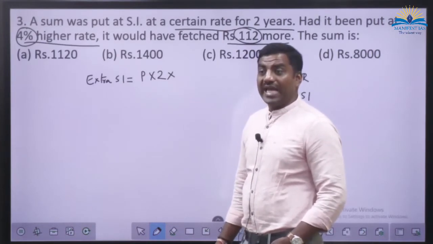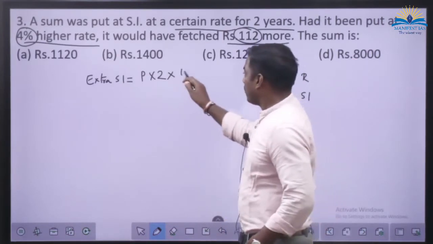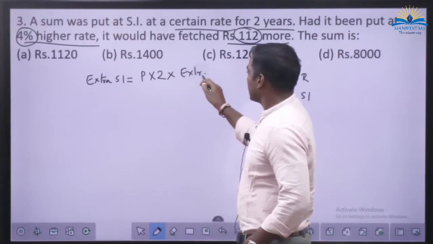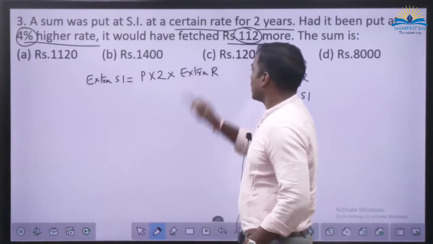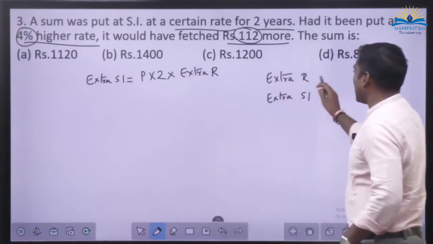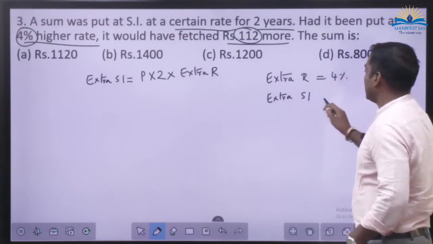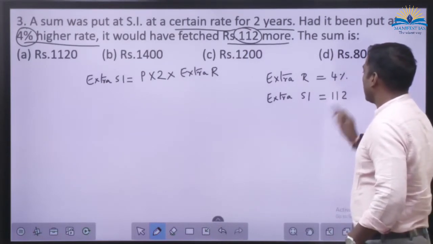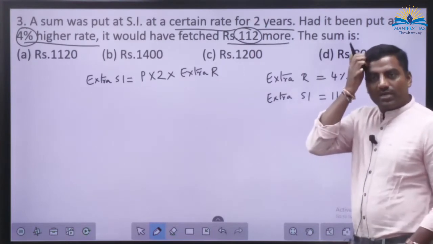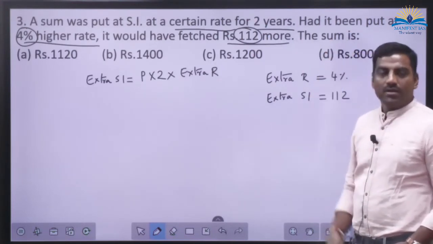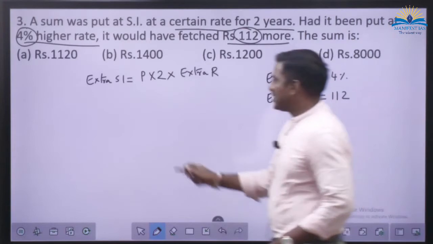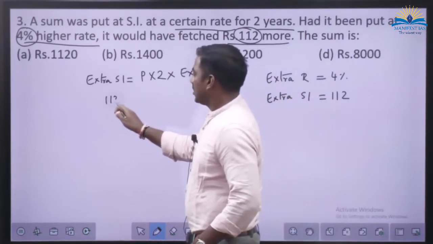When you are calculating extra simple interest, then you have to put extra R. So what is that extra R? 4%. Extra SI? 112. Don't worry about P and R now.